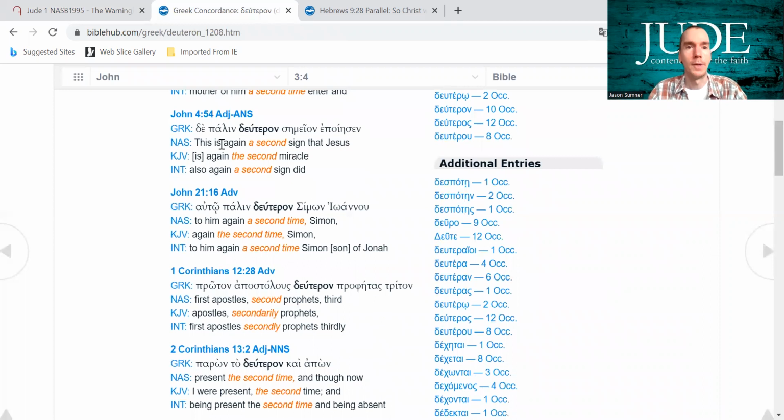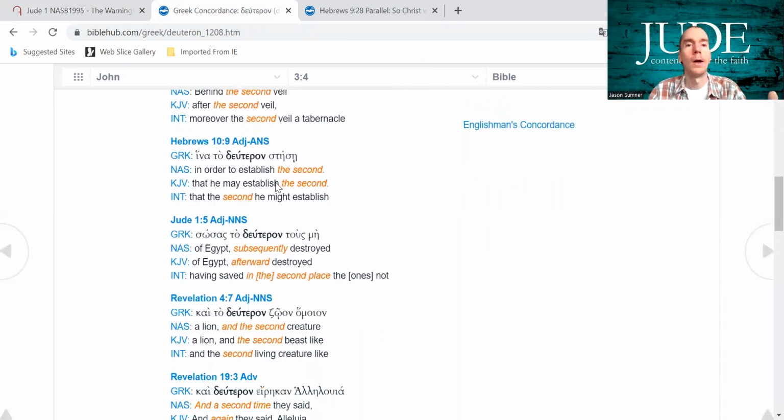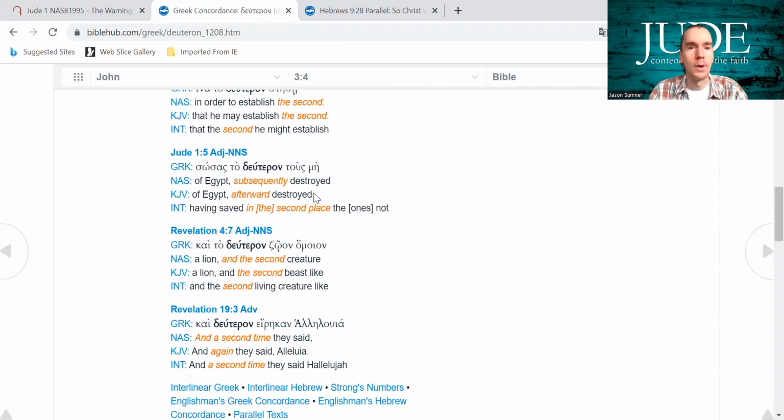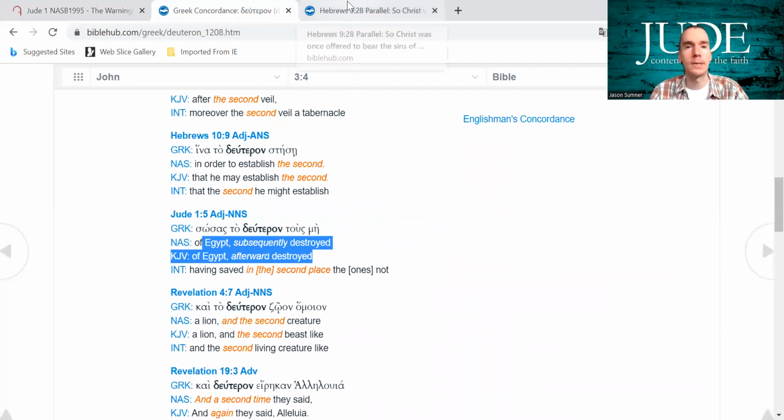And then we have, this is again the second sign that Jesus did. It's not just simply subsequent or afterward. It's very specific all the way through until what? Until you get to Jude verse 5, and then people start substituting subsequently or afterwards. Why? Again, because it didn't make sense to them that there was a second event in Egypt, because there wasn't. But what there was, as far as Jude was looking at, he was looking back on the second coming of Christ. It's just amazing stuff when I saw this.